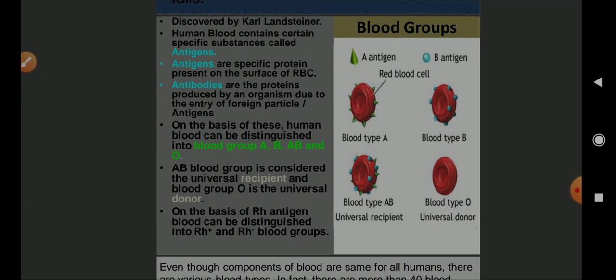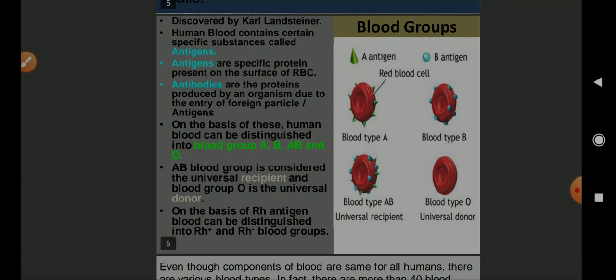Let us move on to another topic, that is blood groups. Blood group was discovered by Carl Landsteiner. Human blood contains certain specific substances called antigens. Antigens are the specific proteins present on the surface of RBC. Antibodies are the proteins produced by the organism due to the entry of foreign particles or antigens. On the basis of this, human blood can be distinguished into blood groups A, B, AB and O.